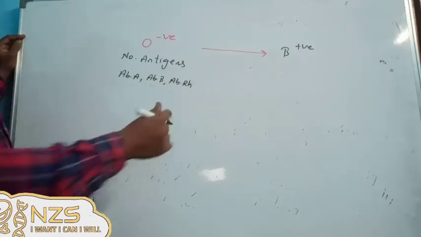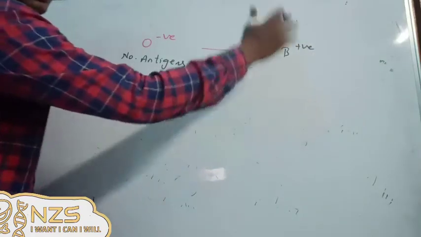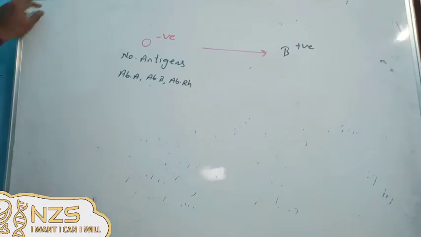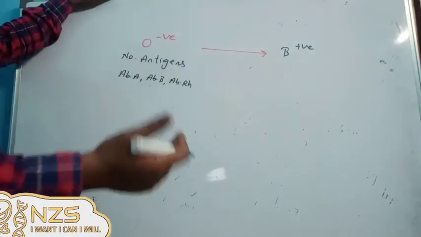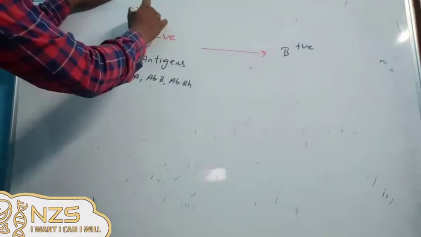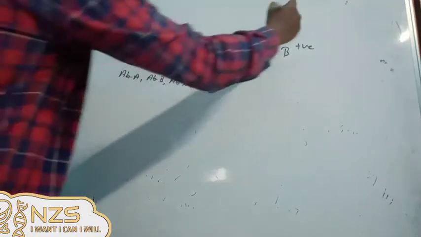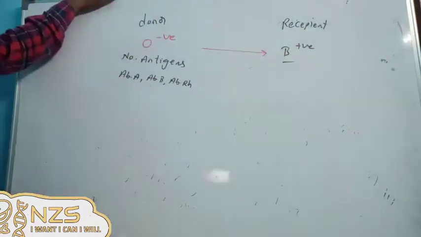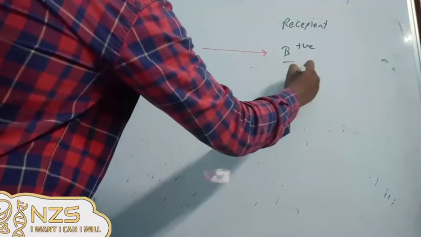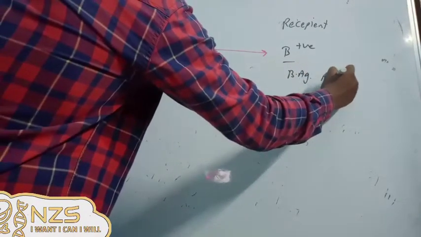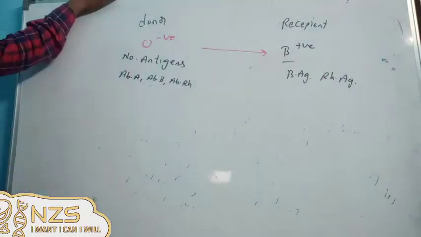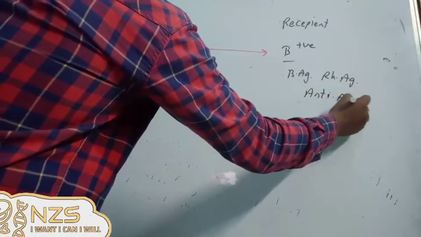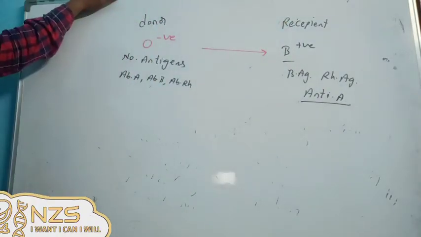But that's not the issue, because antibodies we have to take into consideration for the recipient's body. These antibodies are not into our consideration, because where is the immune response happening? In the recipient. So he is the donor and he is the recipient. Now in the recipient, what do we have? We have B antigen, we have RH antigen, and we have antibody A.